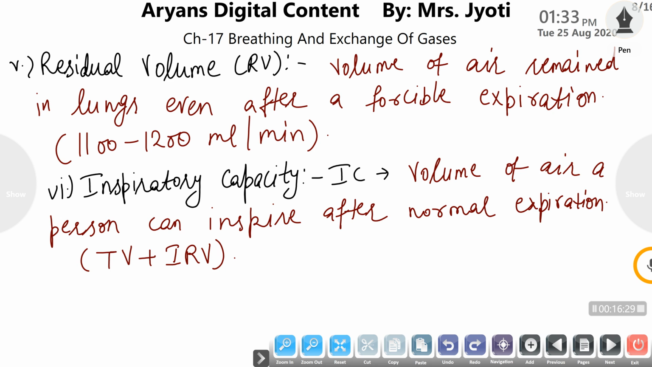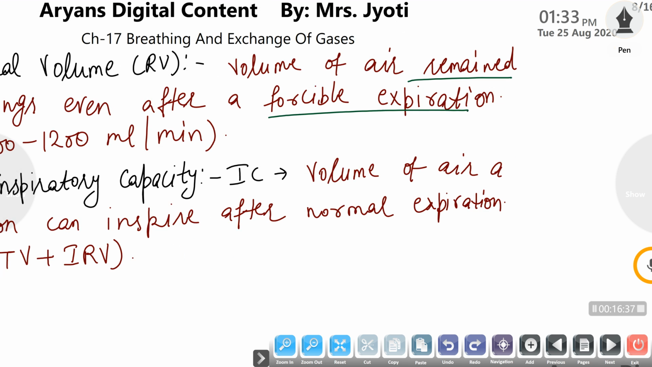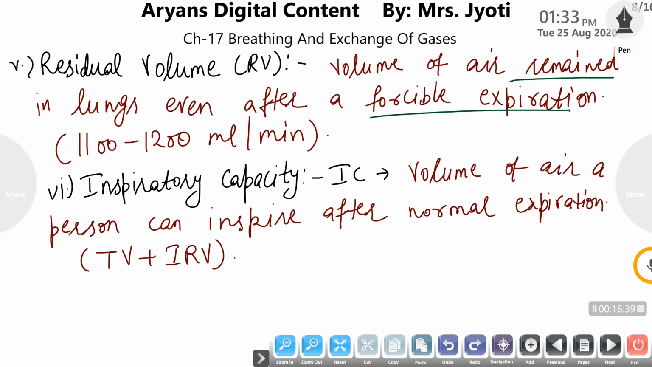Now comes the residual volume. Means after a forcible expiration, the total volume of air that remains in the lungs is termed residual volume. It comes to about 1100 to 1200 ml.